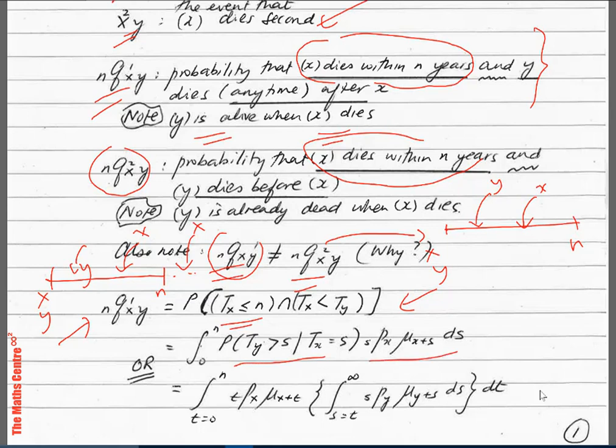Now, combining this, we can write it in another way. That's what is given here. We have the first integral going from 0 to n, t, right? t going from 0 to n, tPx mu x plus t. And then we have y who dies after x. So we have s going from t to infinity, sPy mu y plus s ds dt.